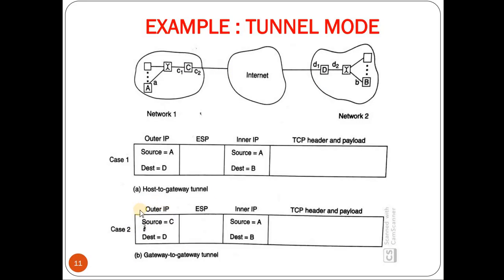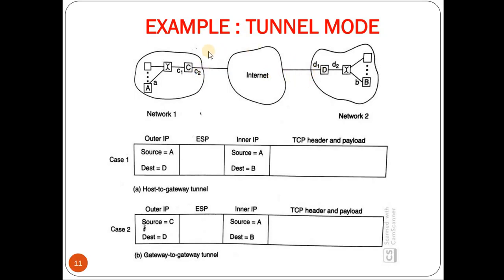So in the outer IP, we have the source C and destination D. Means source C is sending the packet to D. Once a packet reaches D, it will authenticate C, not A. The reason is that C is responsible for all the packets that go outside its network with respect to authentication and encryption.